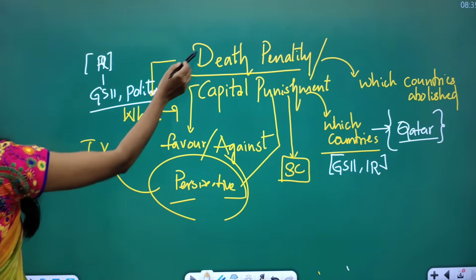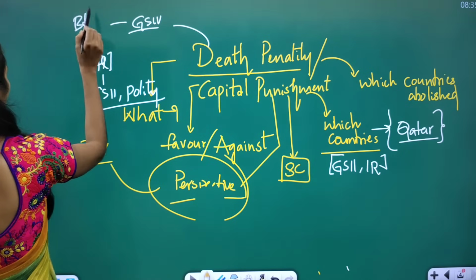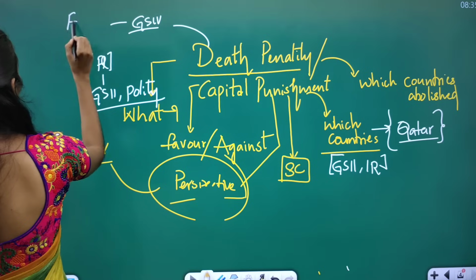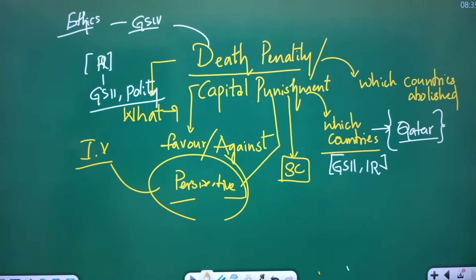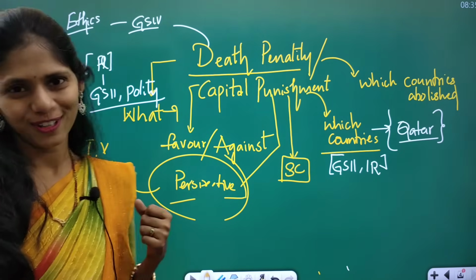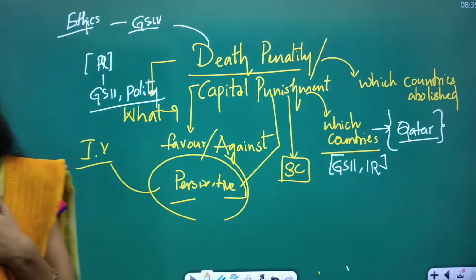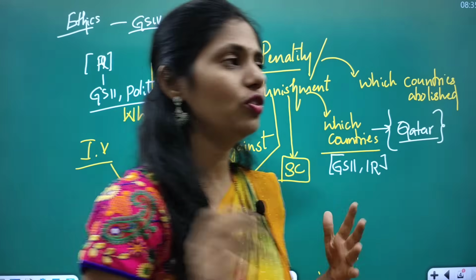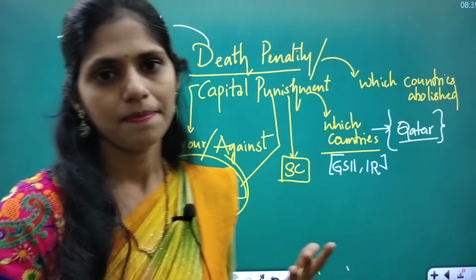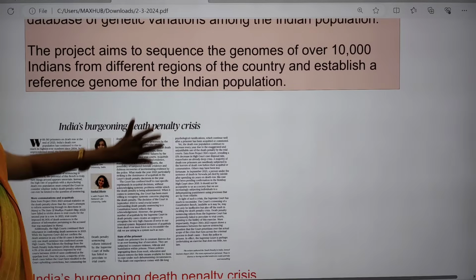And even from GS paper 4 under ethics, this topic, the death penalty, is most important, like whether it is morally and ethically correct or not. So you may have a different perspective, I may have a different perspective. Whenever you are developing a perspective, make sure you also give proper evidence behind that. So now let us see this topic in detail.